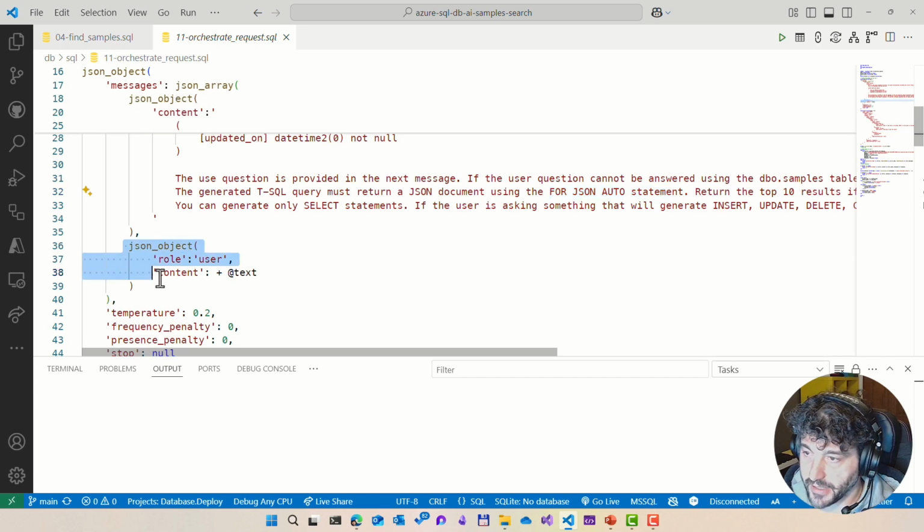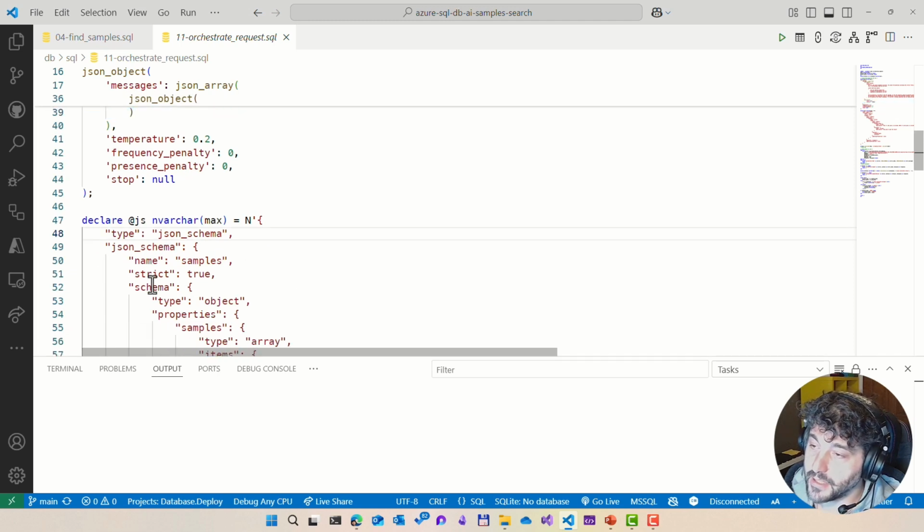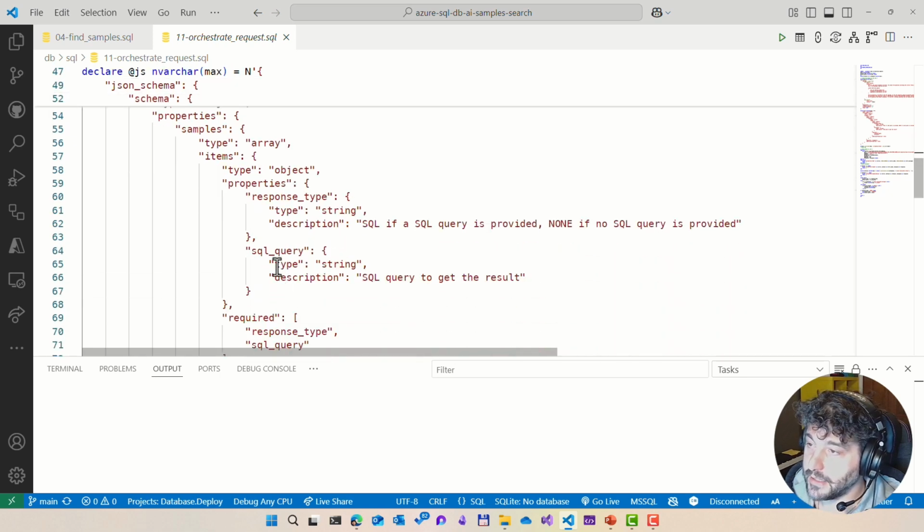Then I specify the question that the user has asked, and then I define the schema. This is very interesting. I define the schema that must be used by the AI model to return my result, and specifically my result contains 2 columns. The response type: if a query is provided, the response type will be called SQL, otherwise none, if the question cannot be answered just by generating SQL.